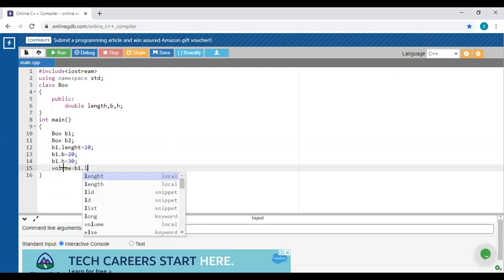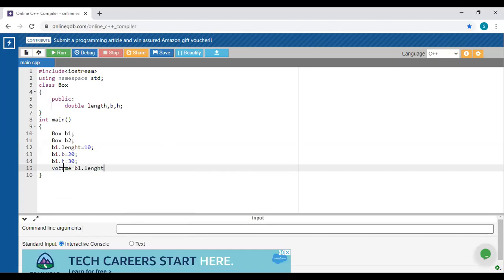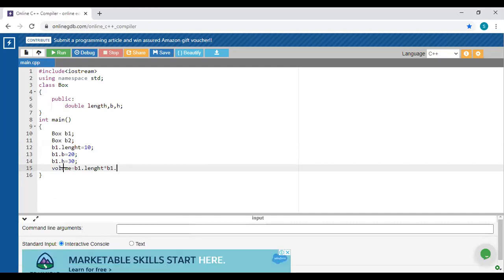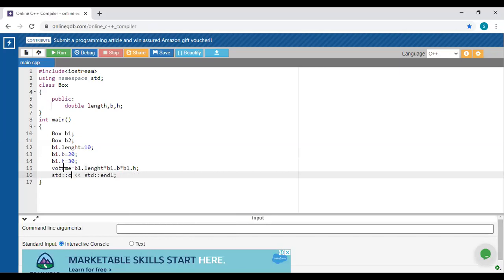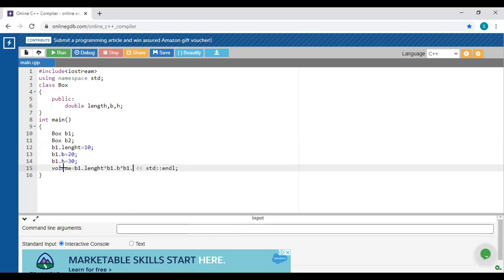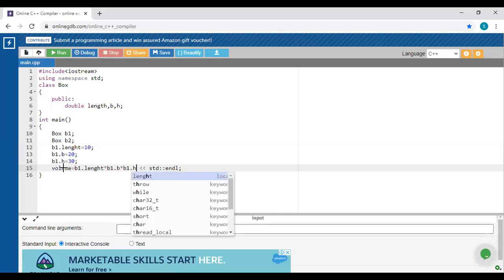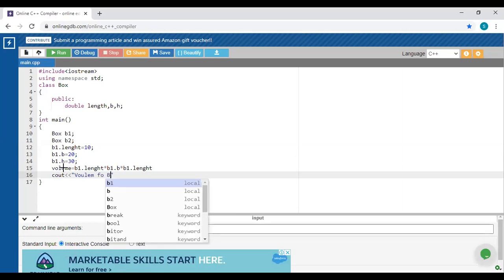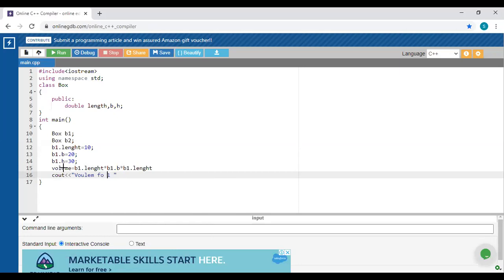So B1 dot length, then B1 dot breadth, and then B1 dot height, and then display that particular volume. So volume for the first object, and display that volume.